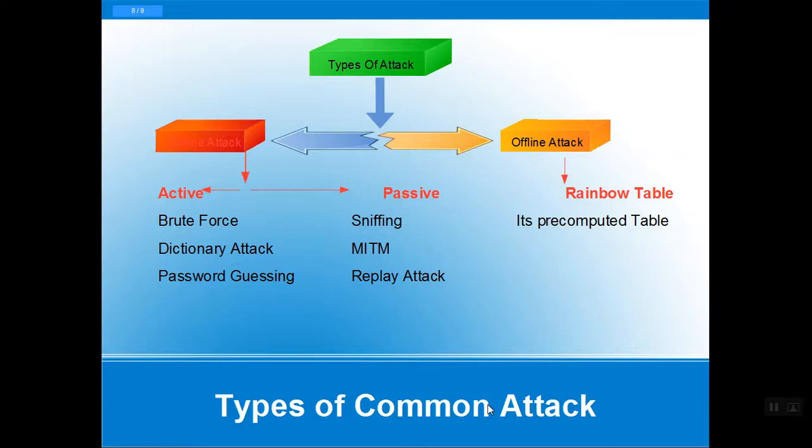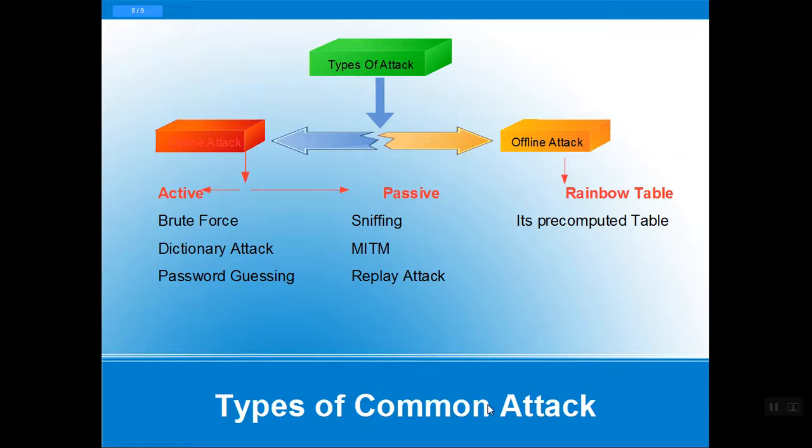So we have active and passive attacks, and online and offline attacks. In online attacks we have active and passive. In active, we have brute force, dictionary attack and password guessing. In passive, we have sniffing, MITM, the man in the middle, and replay attack. And in offline, we have the rainbow table.